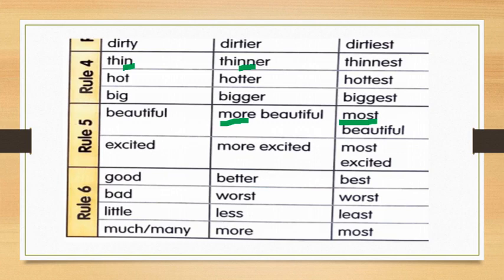Last, good. Some of the exceptional cases where the comparative or superlative forms are not similar or the same, they change completely. Like good, better, best. Bad, worse, worst. Little, less, least. Much, many, more, and most.